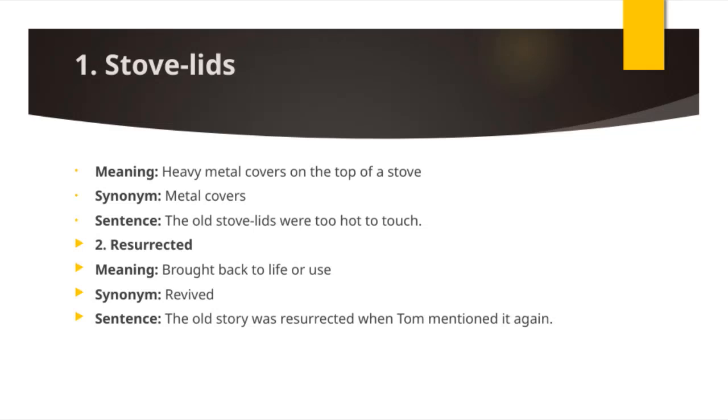Let's start by talking about stove lids. These are the heavy metal covers that sit on top of a stove. They're also called metal covers, which is a simple synonym. If you think about it, these covers are designed to shield the burners and help in cooking or cleaning. An example sentence would be, "The old stove lids were too hot to touch," which shows how these covers can become very hot during use.